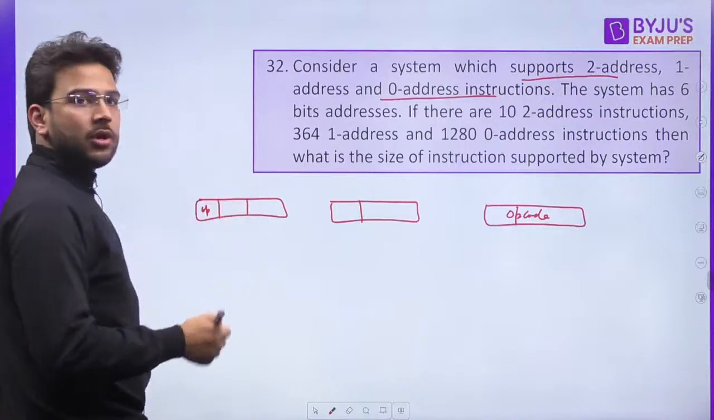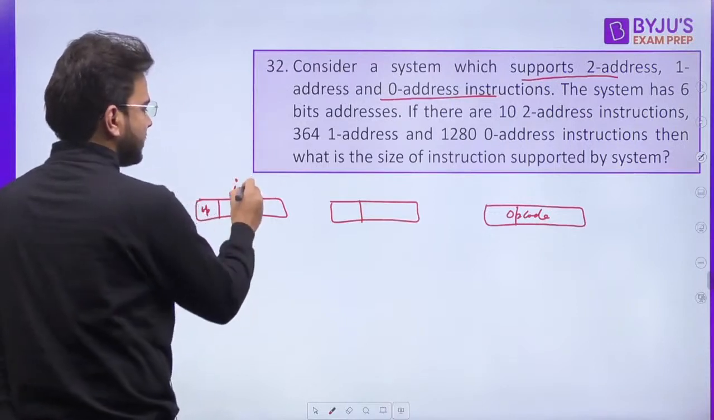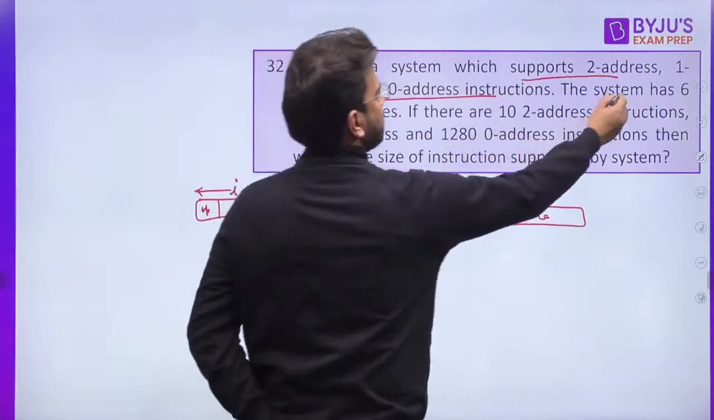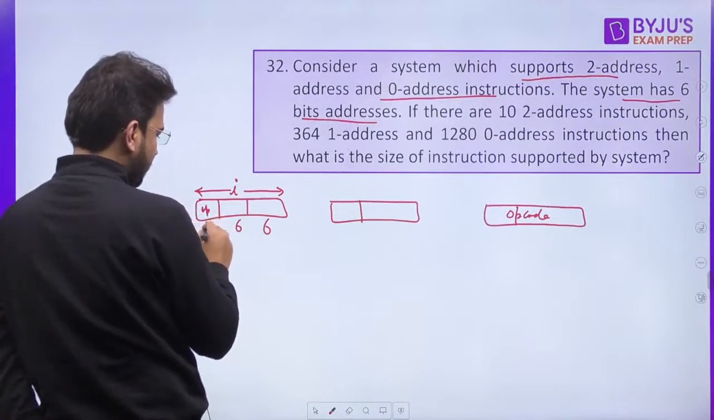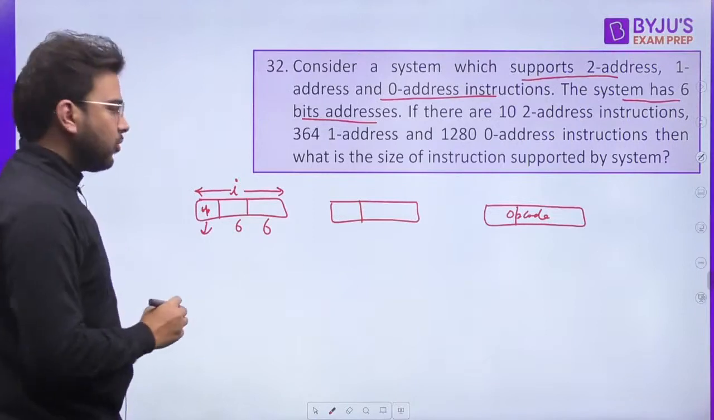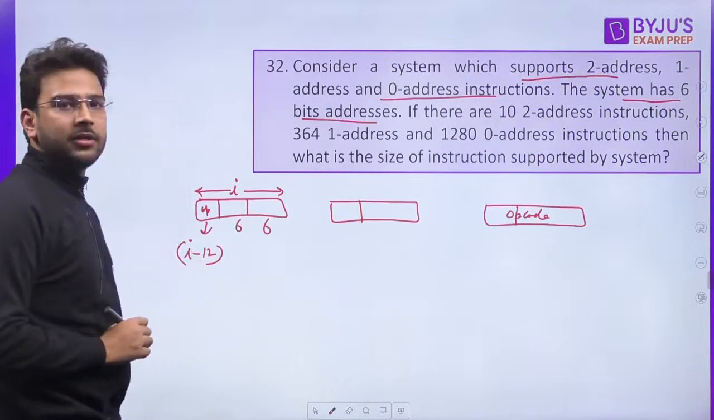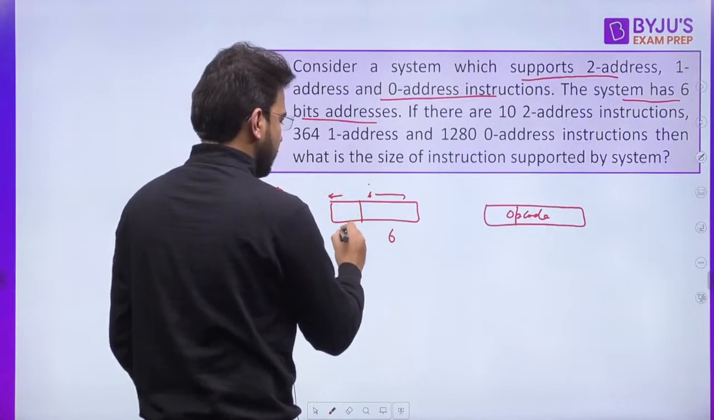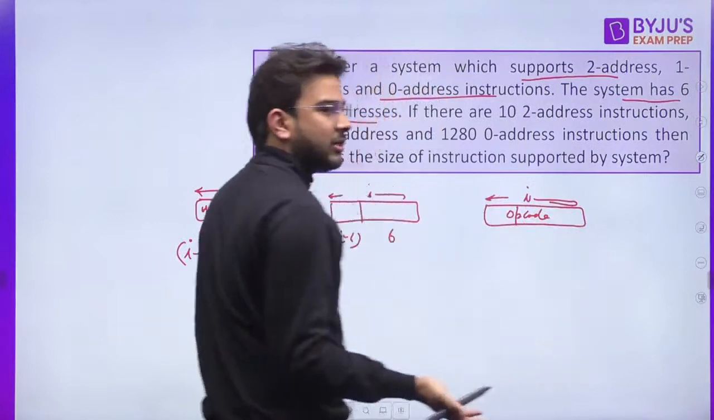Now here it is opcode. We have to find the instruction size. So let's say it is I. Now it is given that the system has 6-bit addresses. So 6 here, 6 here. So how many bits will be there for opcode? It is going to be I minus 12, correct? I minus 12. What about this one? Here it is I minus 6, and here it is just I, because we don't have an address field in 0 address.